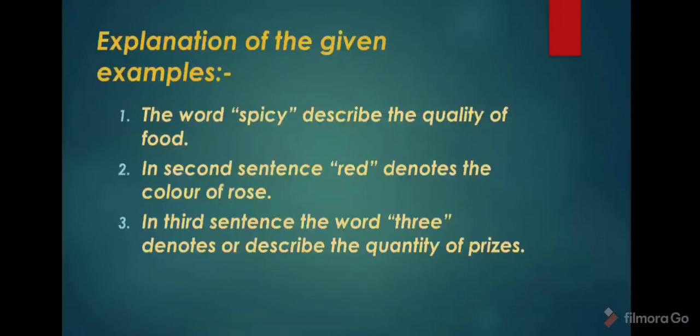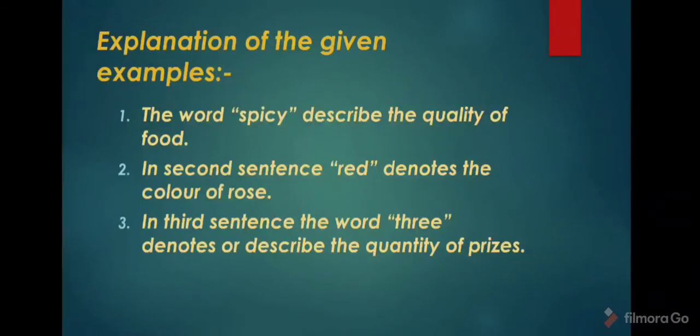Now, explanation of the given examples. The word spicy describes the quality of food. In the second sentence, red denotes the color of rose. And in the third sentence, the word 3 denotes the quantity of prizes. So the word that describes or modifies the noun is called an adjective.